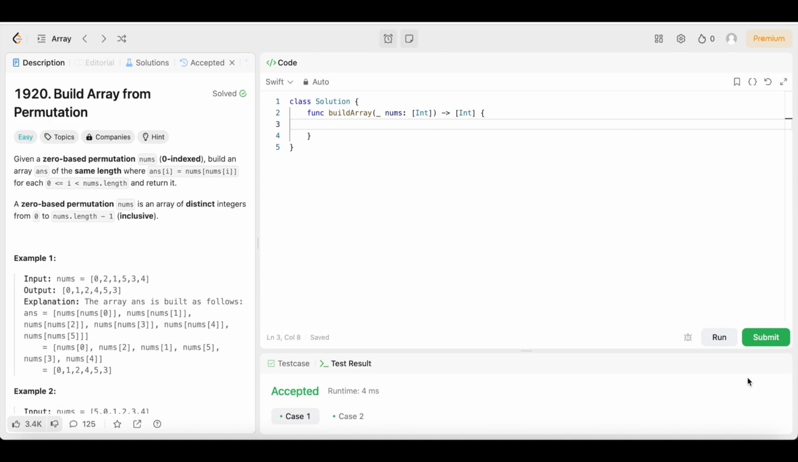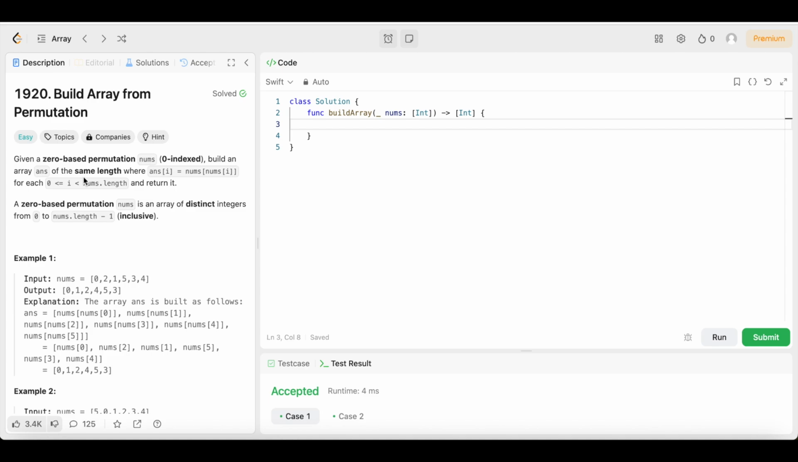Now, I know why you're here, and today we have question number 1920, build array from permutation. The difficulty level is easy, so you already know we're going to keep the solution as simple and easy to understand as well, guys, because there's no point in writing code that nobody understands, and we're all learning here, so we have to make it work for people on all levels of their coding journey.